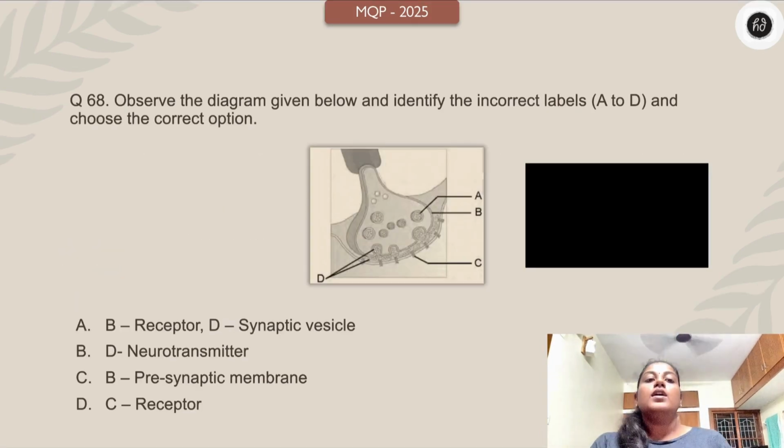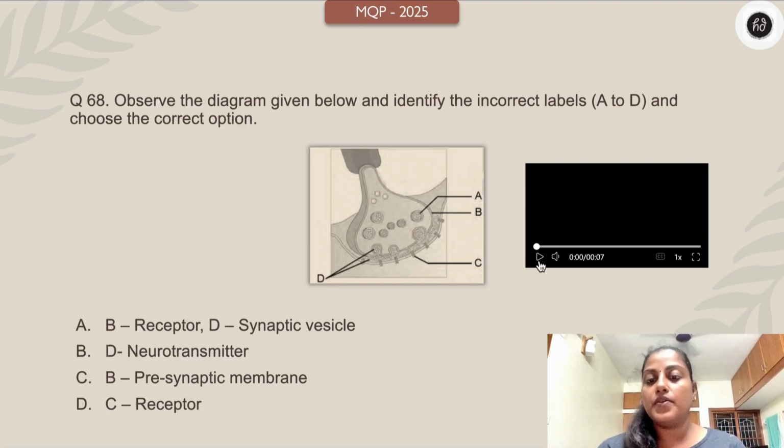Okay? So observe the diagram given below and identify the incorrect labels from A to D and choose the correct option. B receptor, D synaptic vesicle, D neurotransmitter, B presynaptic membrane, C receptor. So here you have to find the incorrect label. Okay, your time starts. 3, 2, 1 right now.